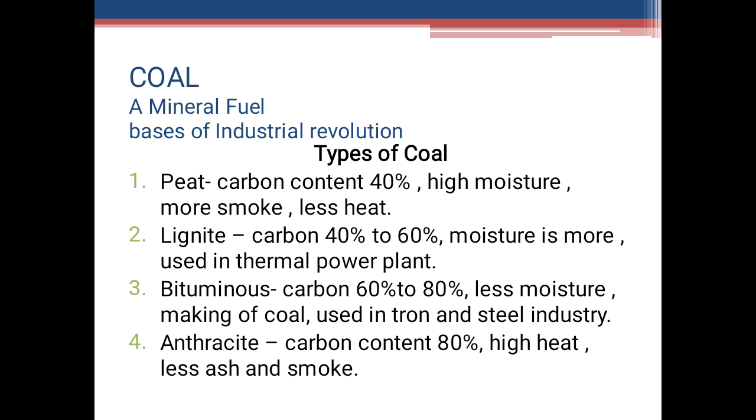Coal is actually a mineral fuel. It's the main source of energy in India. In the 18th century, coal was used to produce steam, thus it became the basis of the Industrial Revolution in Europe. Coal is an organic substance which is found in sedimentary rocks. In the past, large areas under thick forests were buried under sediments. The heat and pressure from the overlying sediments and the earth movements led to the formation of coal. That is how coal was formed.